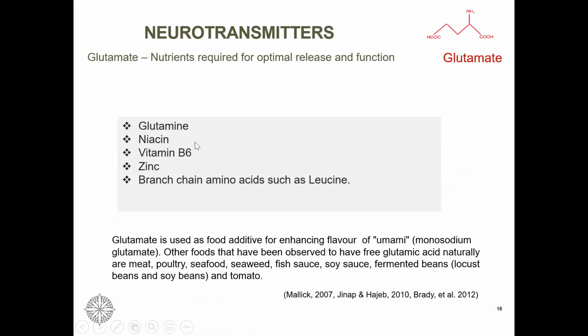Now we will look at the pathway where we make glutamate in a later slide, because we are making glutamate and GABA in the same pathway. So here, a few of the cofactors for neurotransmitter glutamate are listed: glutamine, niacin. I have written vitamin B6 here, but I would like to make a correction in your notes.